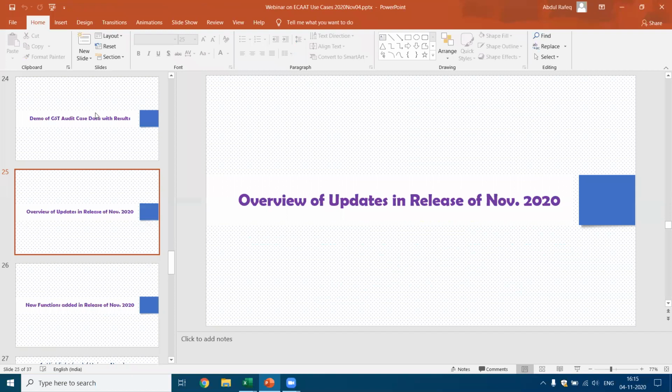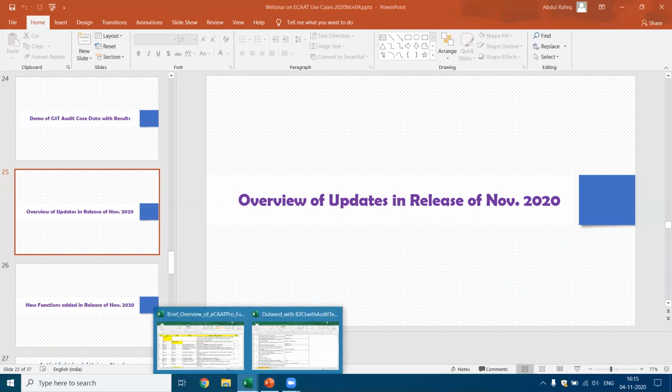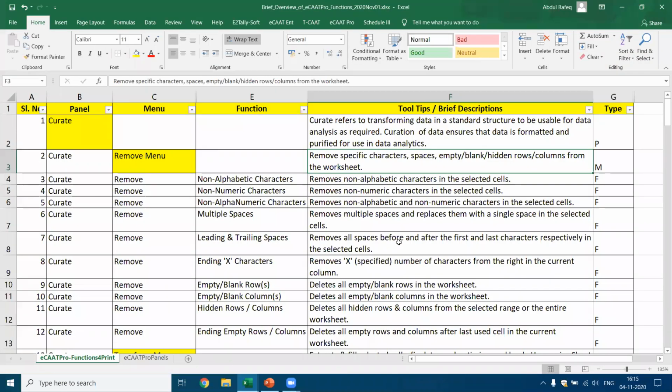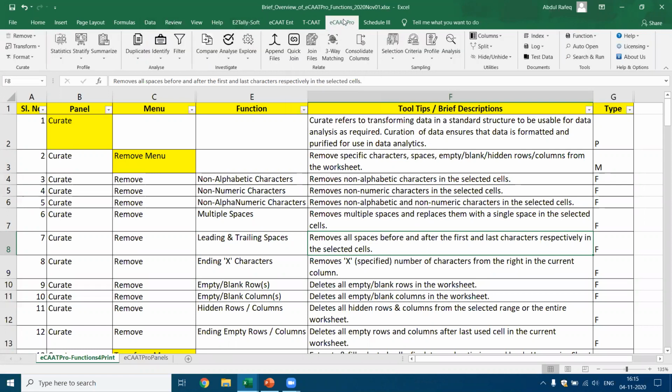Let me open Excel and show you how ECAT looks like and what are the functions available. I hope you're able to see my ECAT function. This is the Excel worksheet which I opened. Here you've got ECAT Pro. When you click on ECAT Pro, you find these are all the panels which are available. These are all the functions which are available.